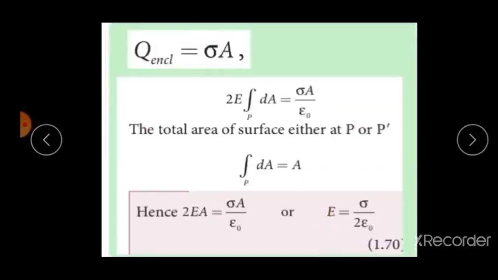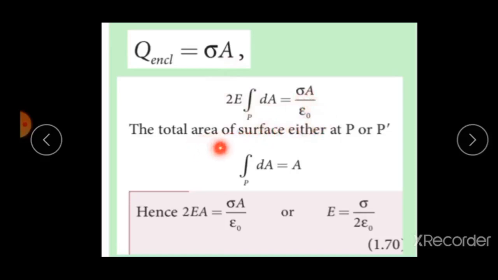Now the magnitude of electric field at these two equal surfaces is uniform. Electric field is taken out of the integration and Q is given by sigma into A. We get 2E integral of dA at point P is equal to sigma A divided by epsilon naught.